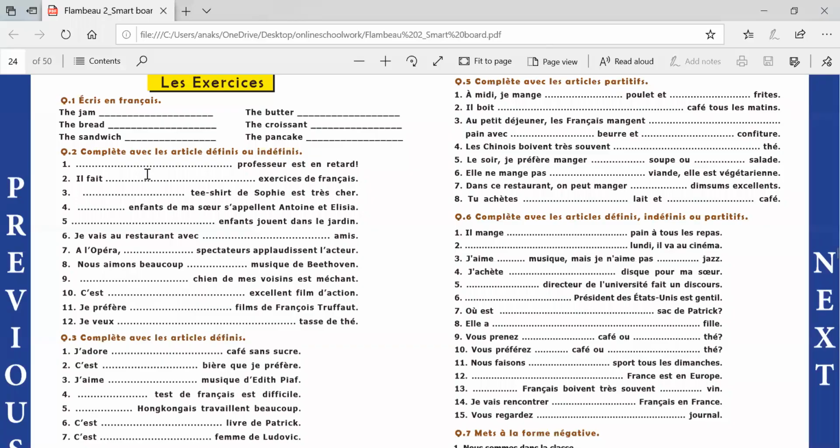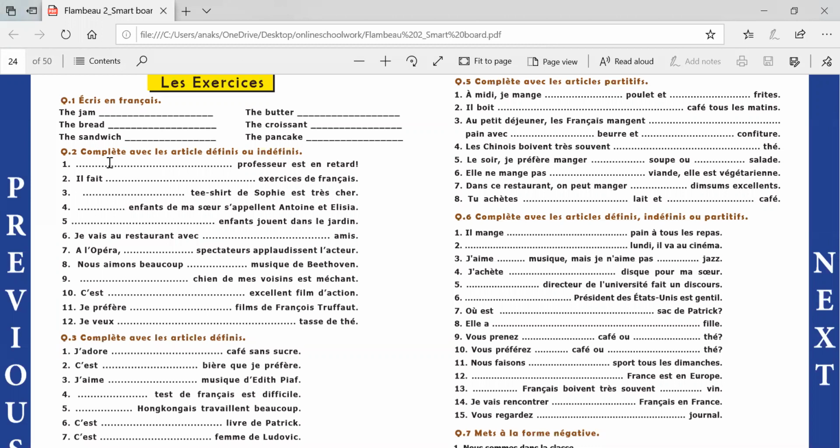Let us move on to the exercise. In the first question, you have to write down the names of these things in French, and I'm expecting you all to try this on your own. Do not worry, we will discuss this in the class. But first of all, let's do the definite, indefinite, and the partitive articles that we have done in this chapter. Let's come to question number 2 straight away so that you can match your answers.